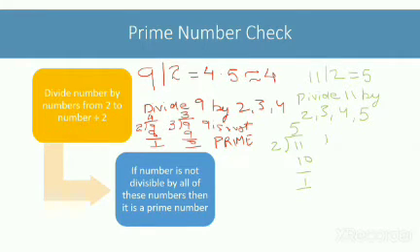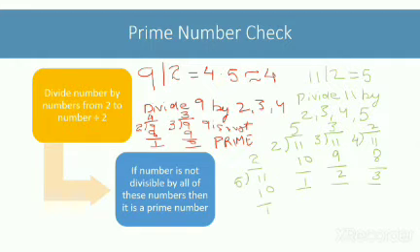Let's try with 3. So 11 is not divisible by 3 also. Moving on to 4. Not divisible by 4 also. Let's try the last number 5. Not divisible by 5 too. So our method correctly identifies 11 as a prime number.